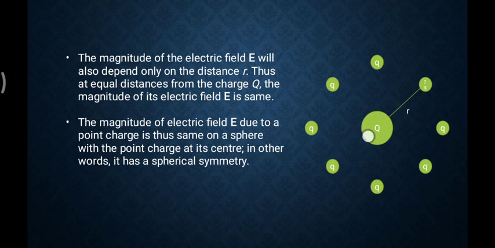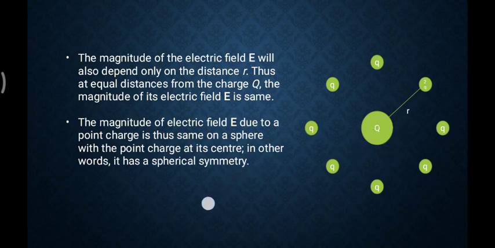If any charge is somewhere here, then it is different, because the R is different. So think about it, suppose I am putting the same charge here, but this charge is particularly 2q. Even though these are different charges, the distance is the same, so the electric field is the same. Try to understand, because one property of the electric field is that it does not depend on the other charge it has. It depends on the source charge that produces it.